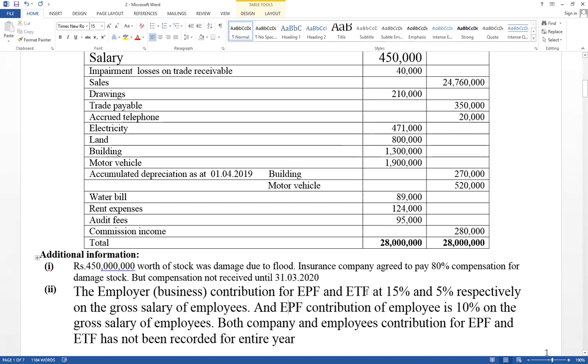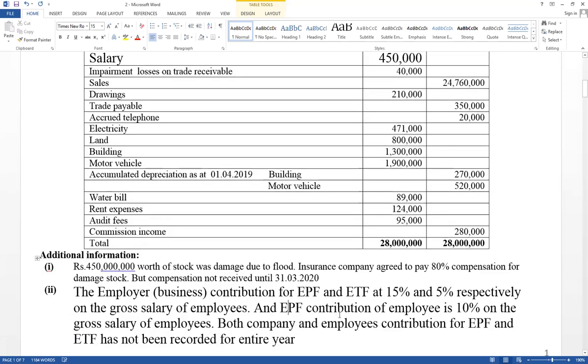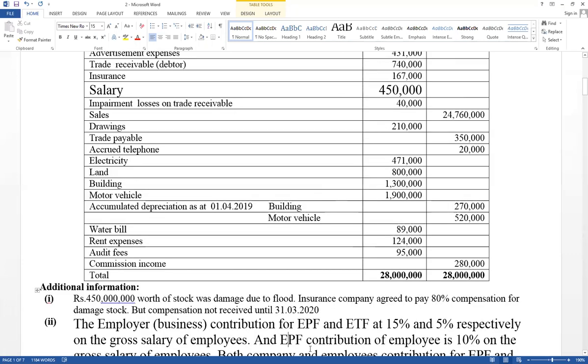This adjustment is a legal requirement. There are separate acts for EPF and ETF. We have to consider the legal environment when we provide information. This adjustment can be asked for partnerships, companies, any organization. All organizations have employees. Therefore, they can ask this adjustment for any type of business.